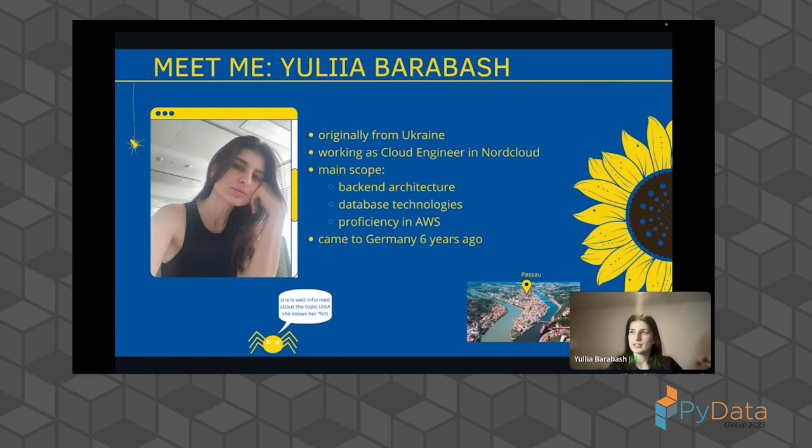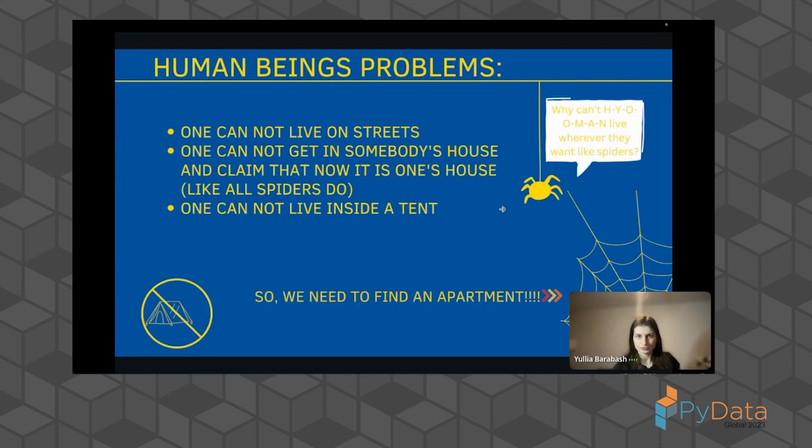And at that time I realized that, wow, we are not spiders and we have some problems. For example, people cannot live on the streets like a spider. We cannot build a nest on the tree and just live there. Also, we cannot get into somebody's house, especially if you're a big spider. You can just get inside and claim it's your house. In my case, it would work perfectly. I'm very afraid of spiders.